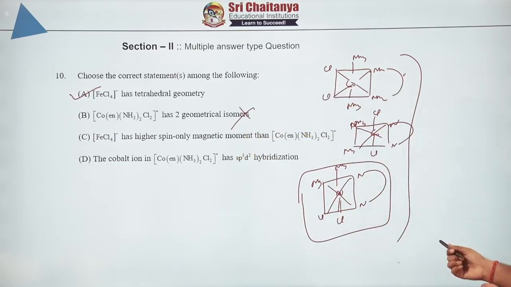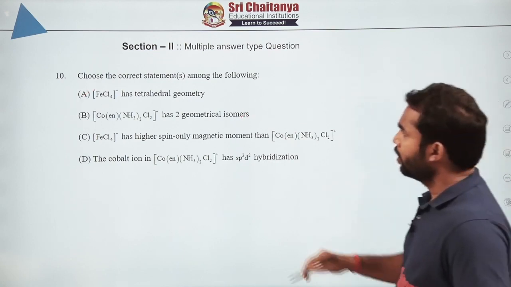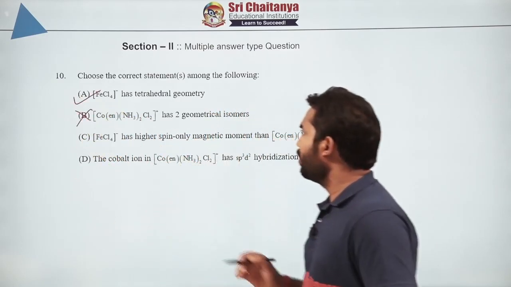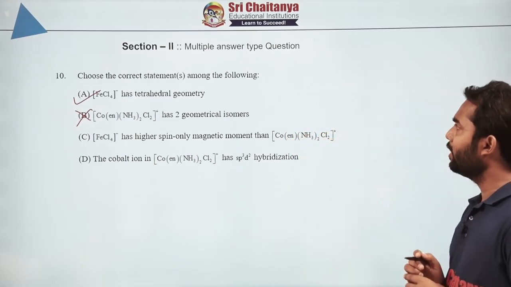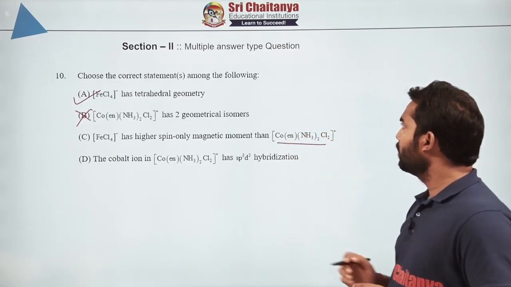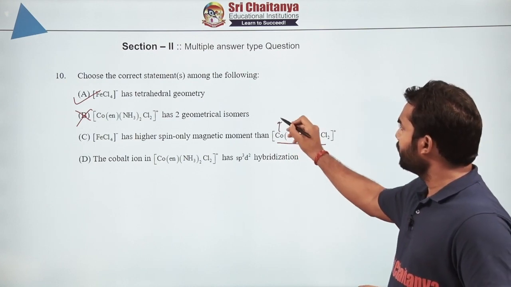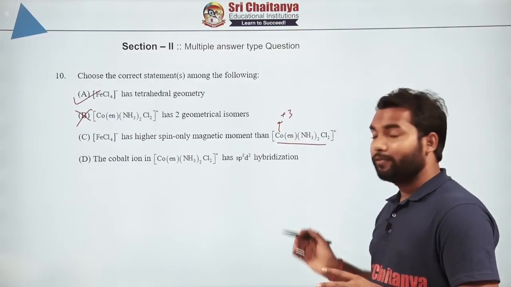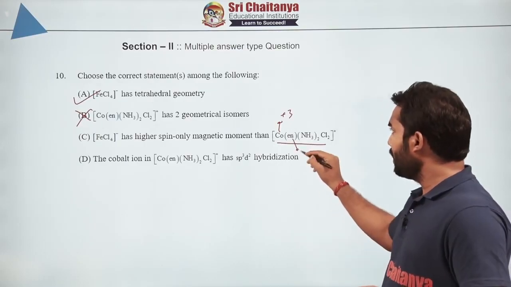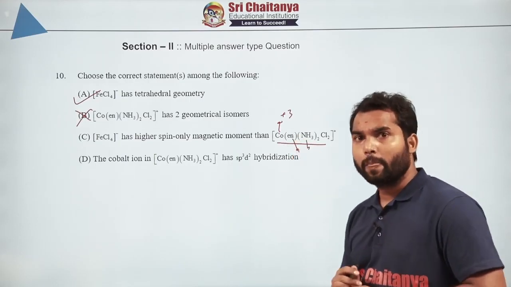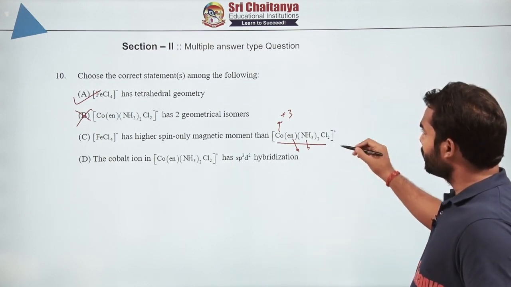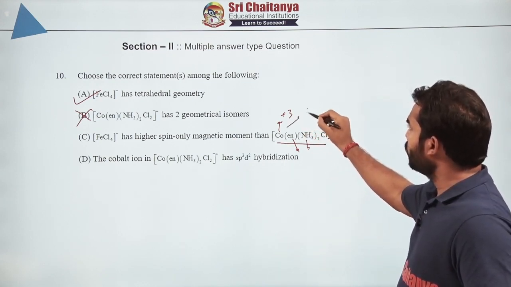Now moving to option C, what is it saying. We got already A is correct, B is wrong. FeCl4 minus has a higher spin-only magnetic moment than this molecule. So cobalt in +3, unless it is fluoride, which is a very poor ligand, if it has en, ammonia, this is supposed to be under the influence of a strong field. We will assume like that only. So cobalt in +3 is actually a low spin complex.